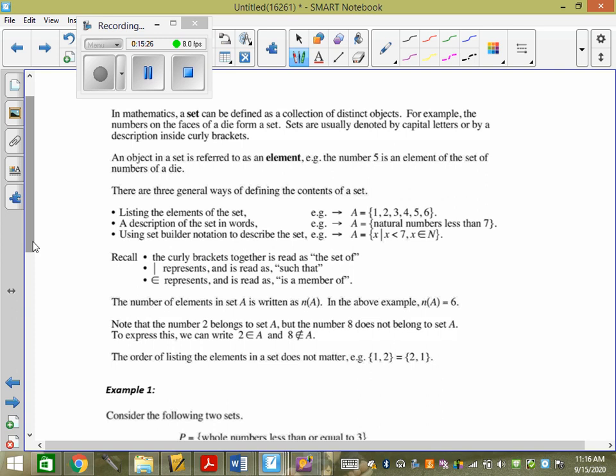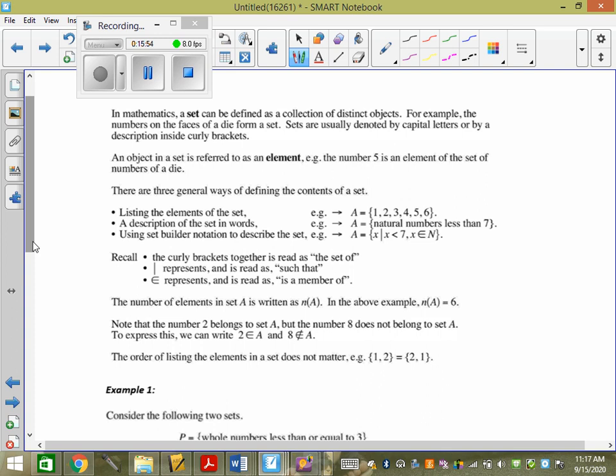And then we use squiggly brackets. These squiggly brackets are important. The squiggly brackets actually mean the set of. If you don't use the squiggly brackets, you're not showing the set of, which is a problem. So we do squiggly brackets and we write 1, 2, 3, 4, 5, 6, because those are the 6 options on our die, correct? And so each of these is an element in the set A.